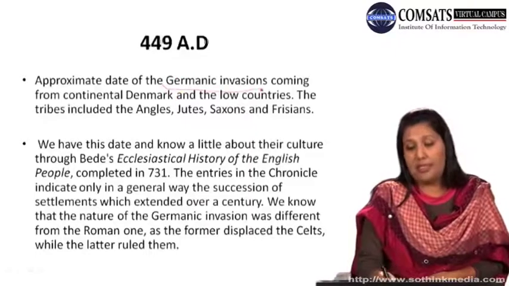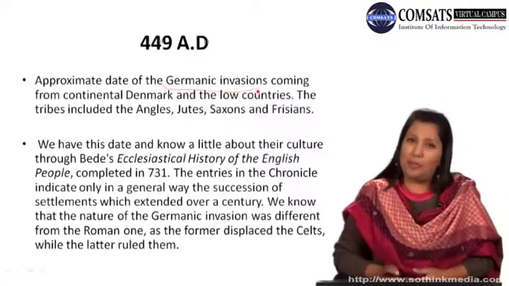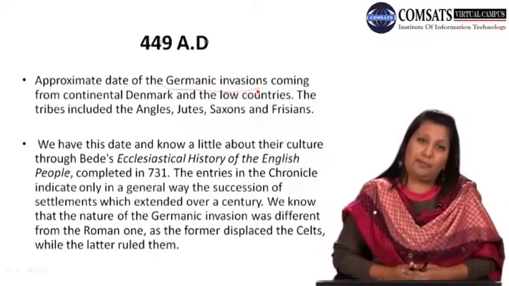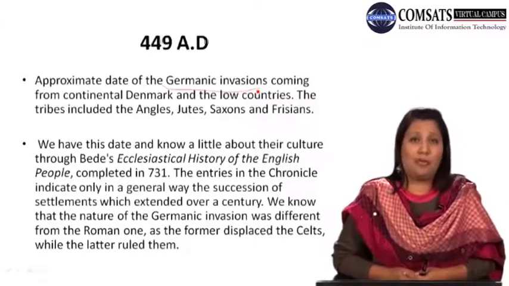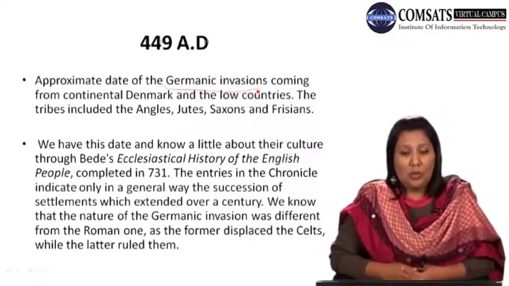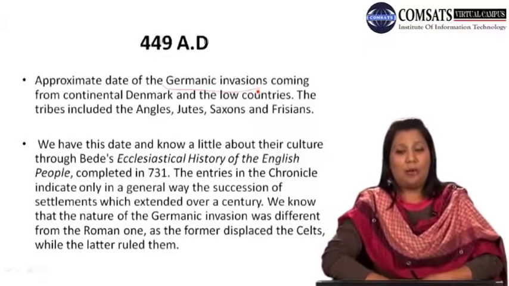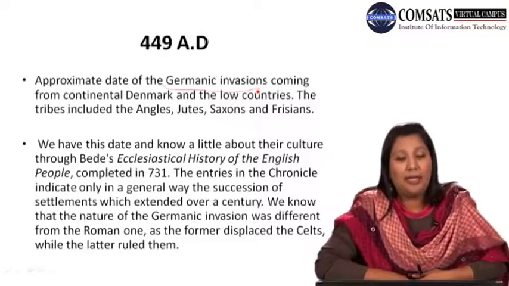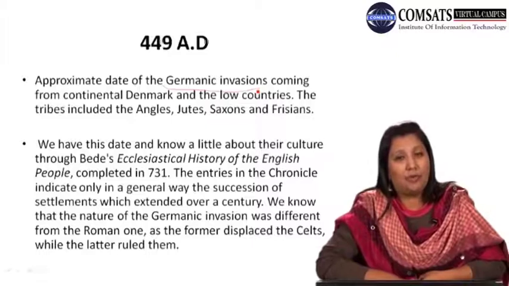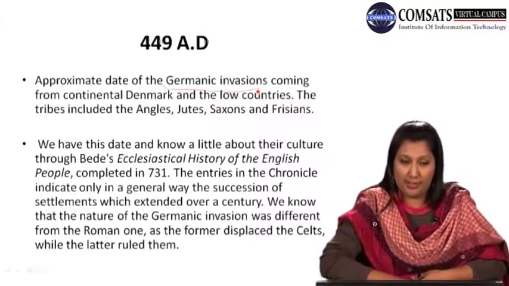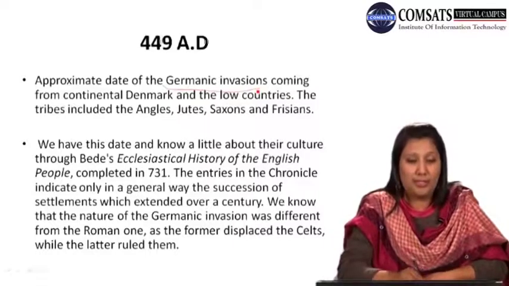The first is that it is said to be an approximate date, perhaps because different people have reported differently, and because it is about very olden eras, so people are not that sure about these things. Yet it is said that 449 AD was the date of Germanic invasions coming from continental Denmark.